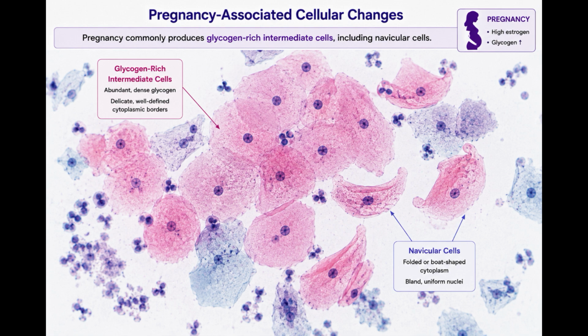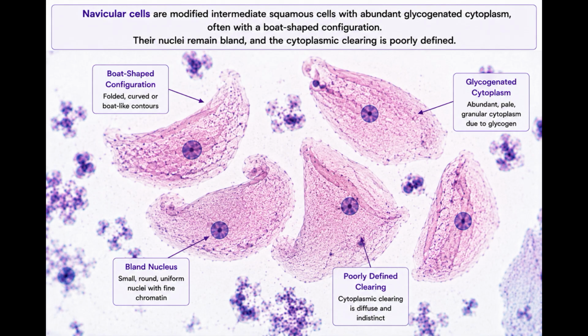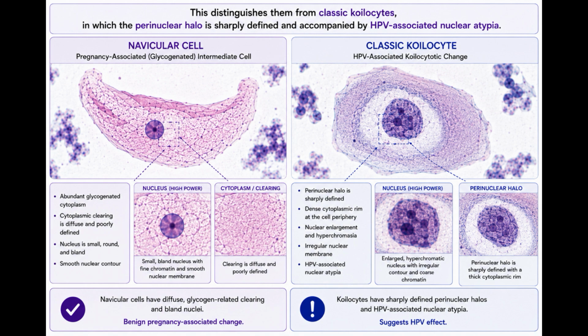Pregnancy commonly produces glycogen-rich intermediate cells, including navicular cells. Navicular cells are modified intermediate squamous cells with abundant glycogenated cytoplasm, often with a boat-shaped configuration. Their nuclei remain bland, and the cytoplasmic clearing is poorly defined. This distinguishes them from classic koilocytes, in which the perinuclear halo is sharply defined and accompanied by HPV-associated nuclear atypia.